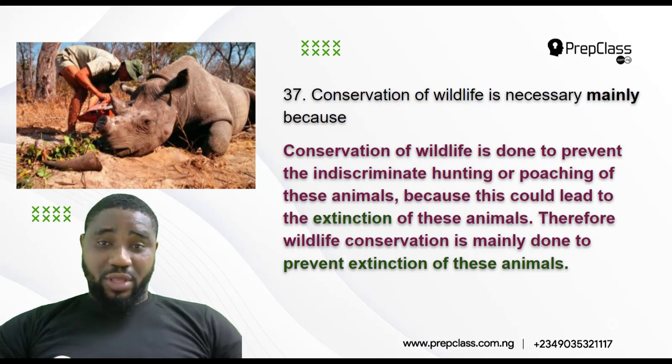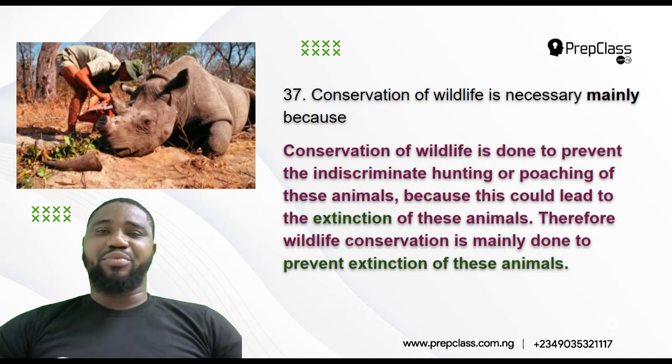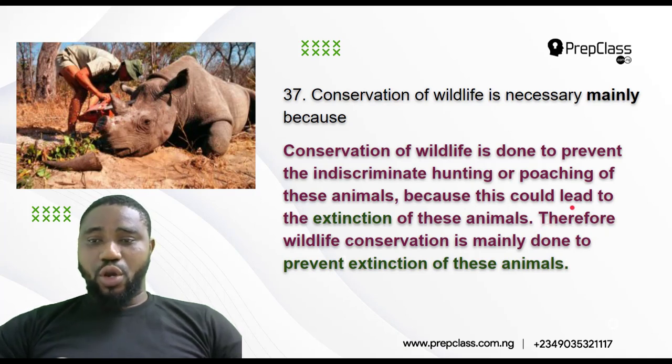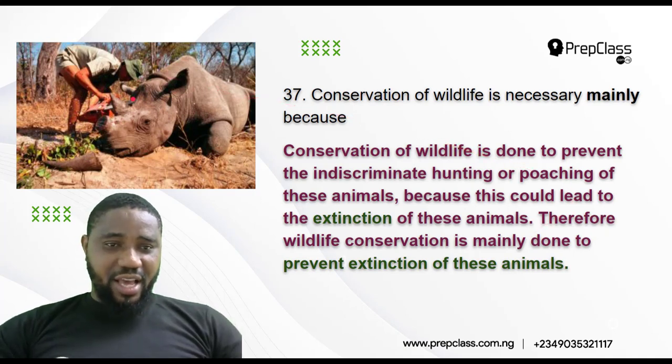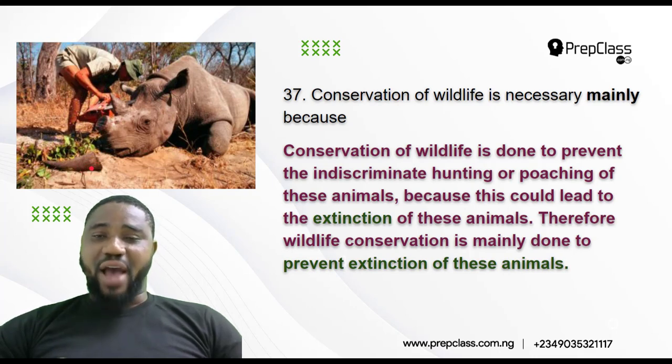When animals are slaughtered or killed for something that is highly precious like ivory, it is known as what? Poaching. You can see here, this rhino is being hunted and poached also for its tusk, and I'm sure that this tusk is also made of ivory, just like the elephant tusk.